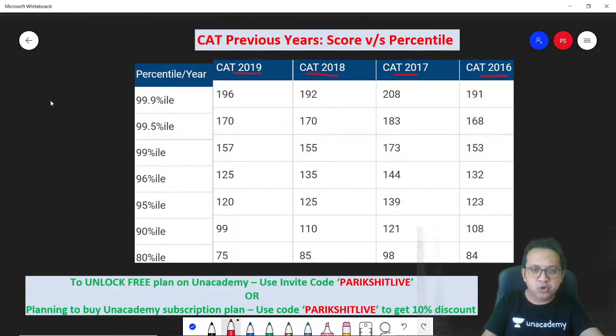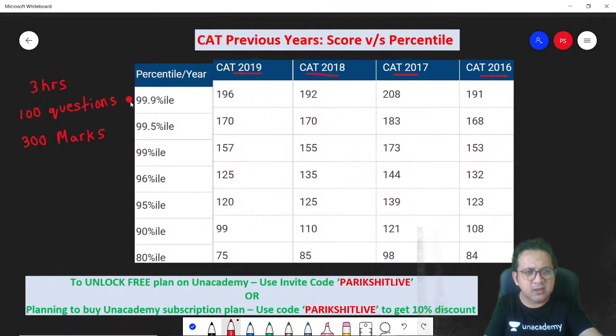If you remember, all these were 3-hour papers with 100 questions in total. And 100 questions means how much marks? Into 3, so total marks was 300. I will not be looking at the 99.9 percentile.